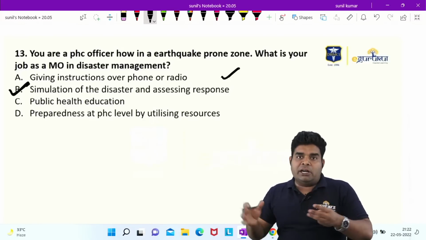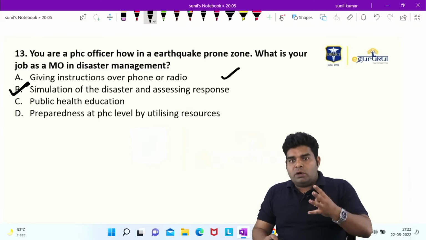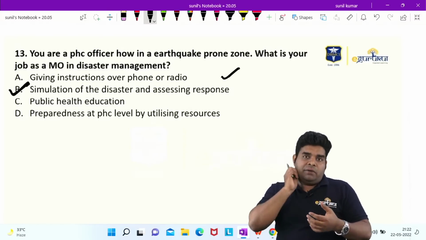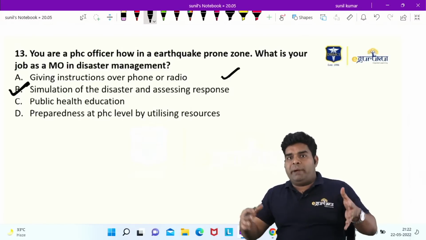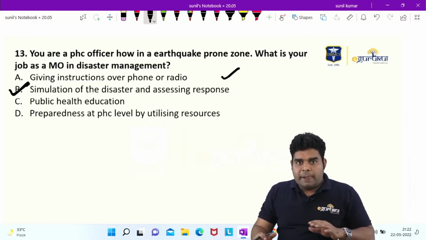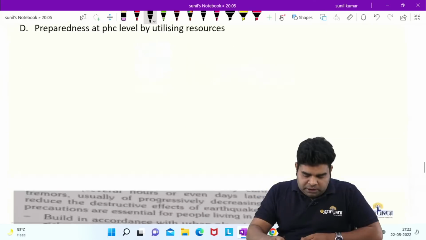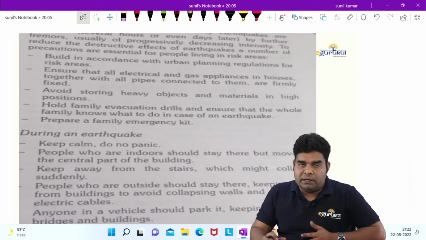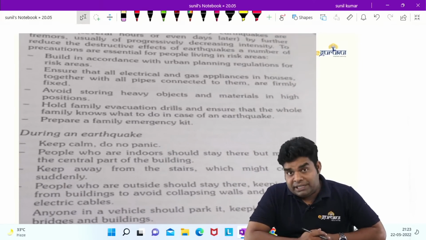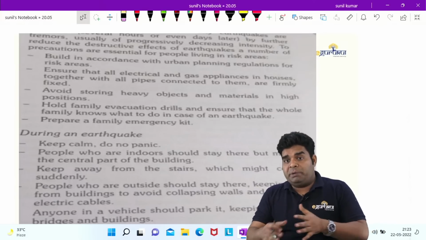Third, it's better to come out in the open. Fourth, if you are in a car, try to keep your car away from buildings, electric poles and other such areas. This is some part which was new to me. It is something which I don't teach in the class, how to behave in a seismic zone area.